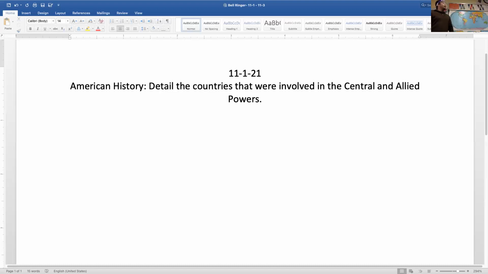And we all know that Russia will eventually drop out, which will ease some pressure for Germany since they don't have to fight a two-front war anymore. But it's kind of too little too late when the United States joins in.